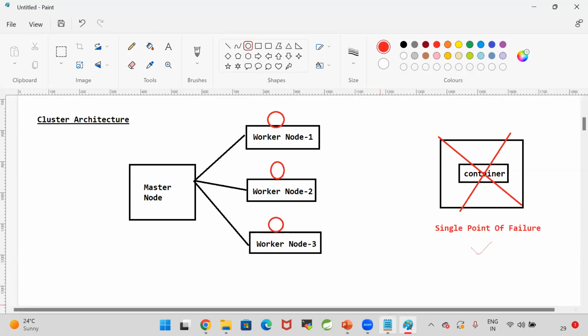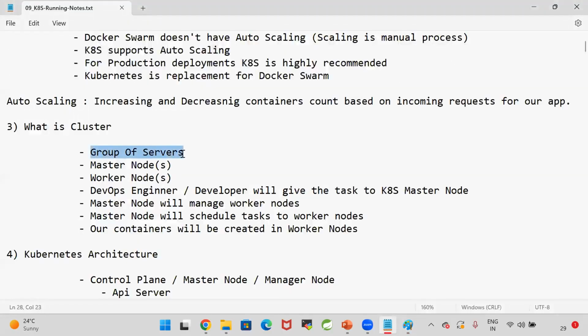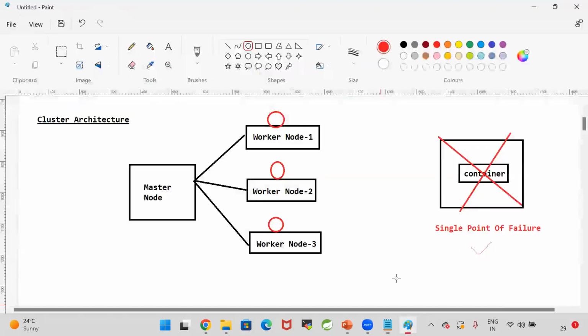That is called cluster. What is a cluster? Cluster is nothing but a group of servers. In the cluster, a master node will be available and worker nodes will be available. What is the duty of the master node? The master node will get the request to deploy our application. As a DevOps engineer, I will tell my master node, hey master node, deploy my application in 10 containers. Then the master node will take my requirement and assign the task to the worker nodes which are connected to it. 10 containers will be created in the worker nodes.